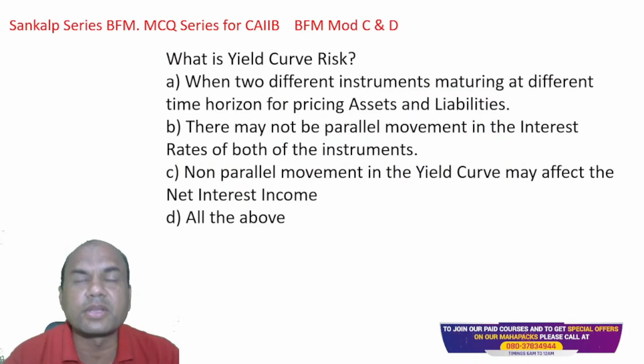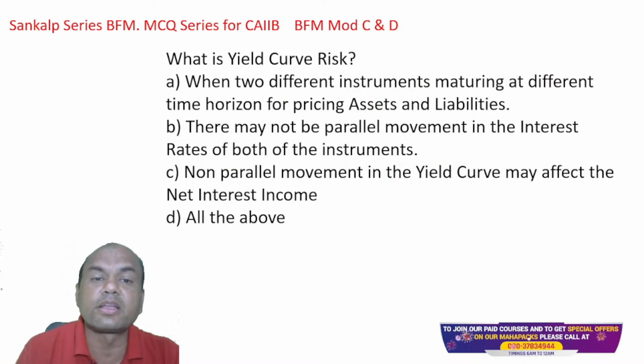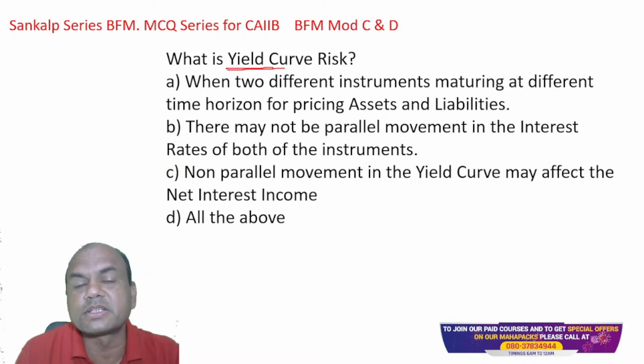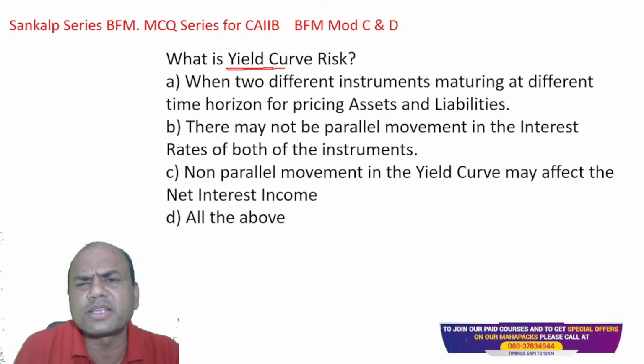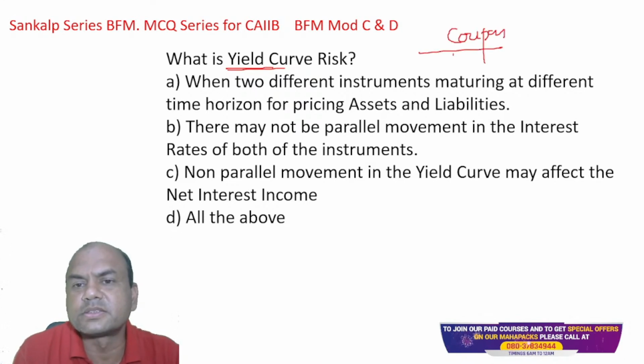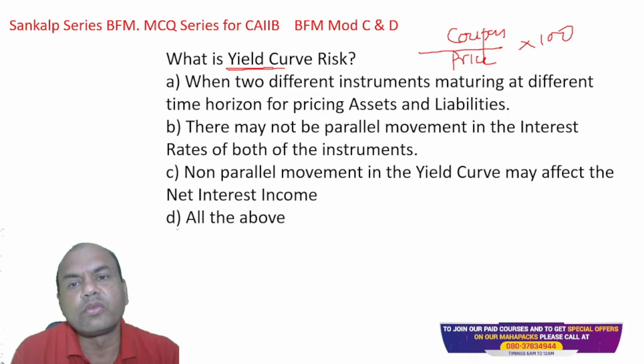What is the yield curve risk? Yield curve means it is yield. What is the yield? Yield means basically what are the returns I am getting from the bond. Formula is very simple. Coupon upon price, into 100, of course. Everything is into 100 only. So this is yield. What is the yield curve risk?